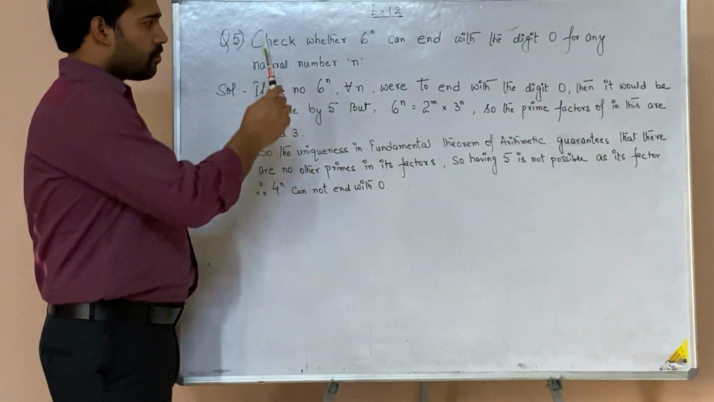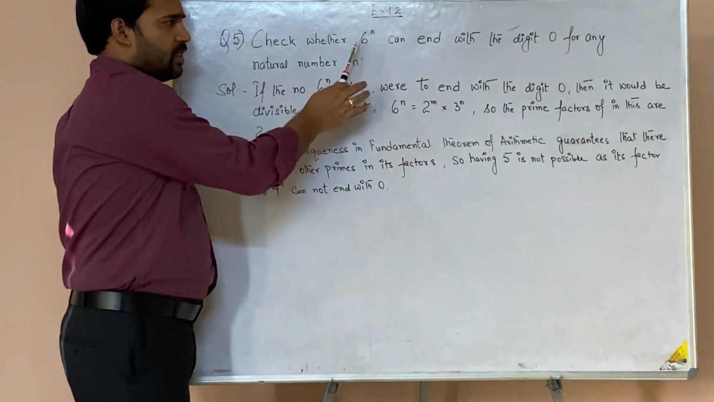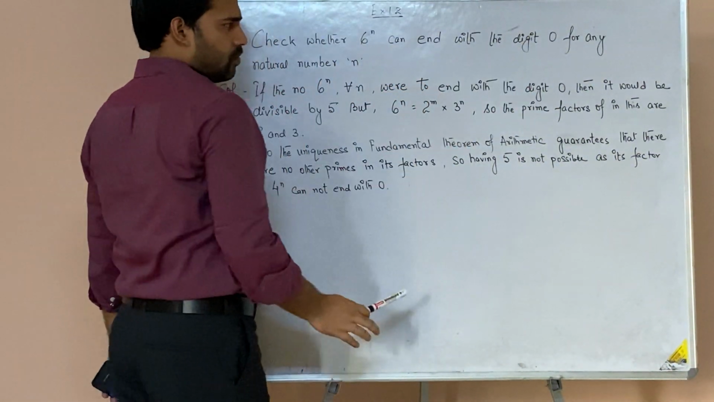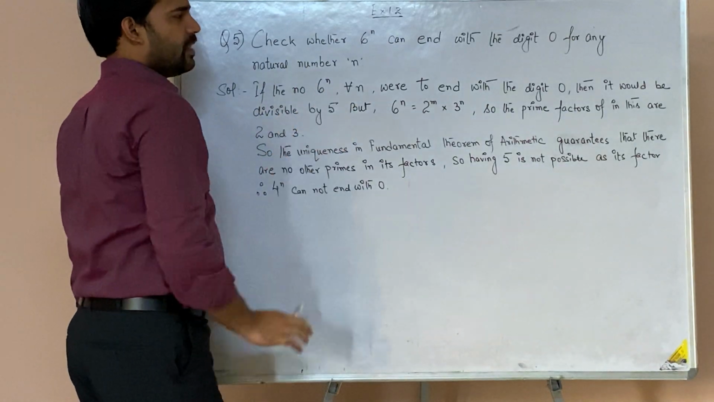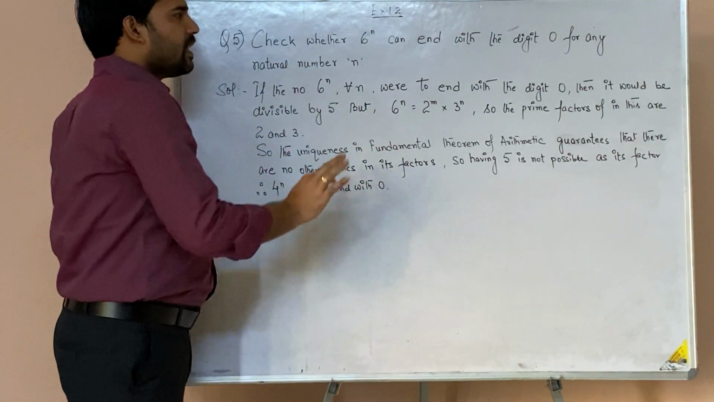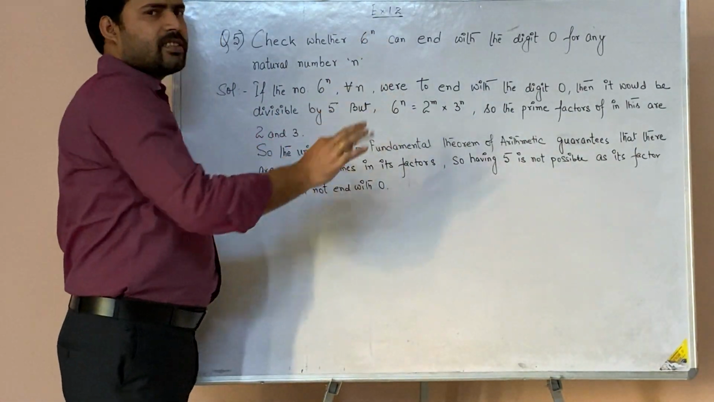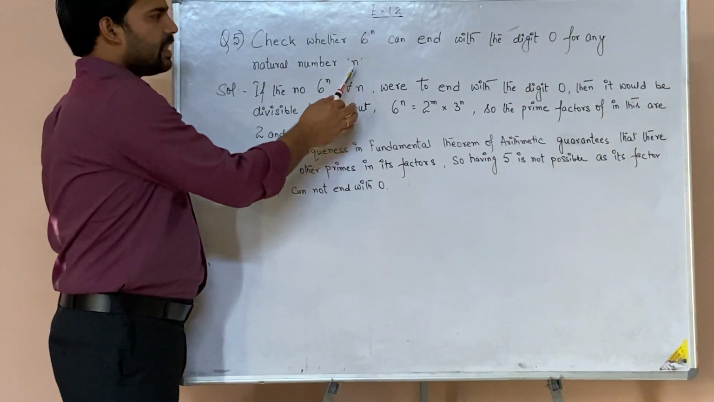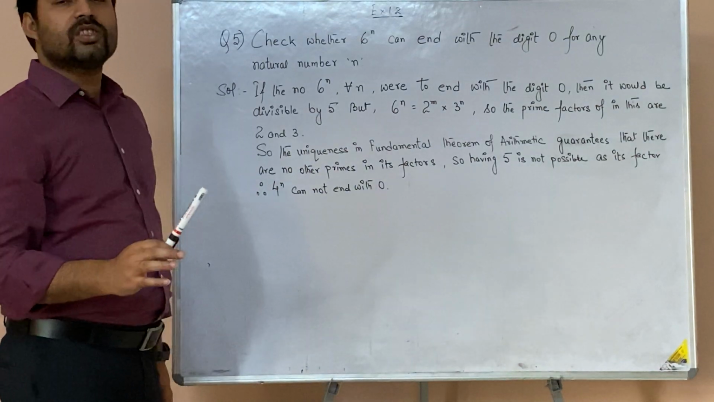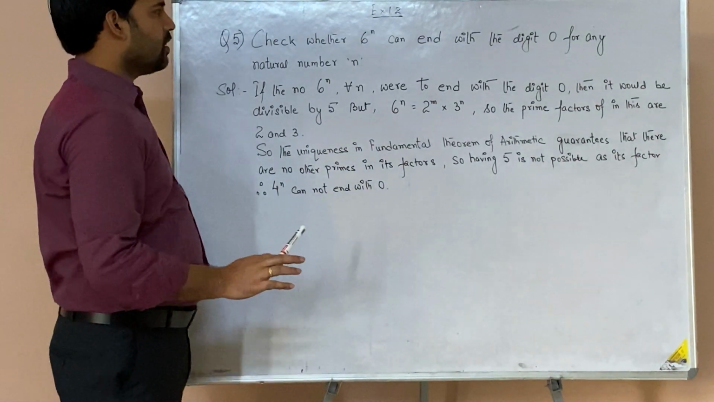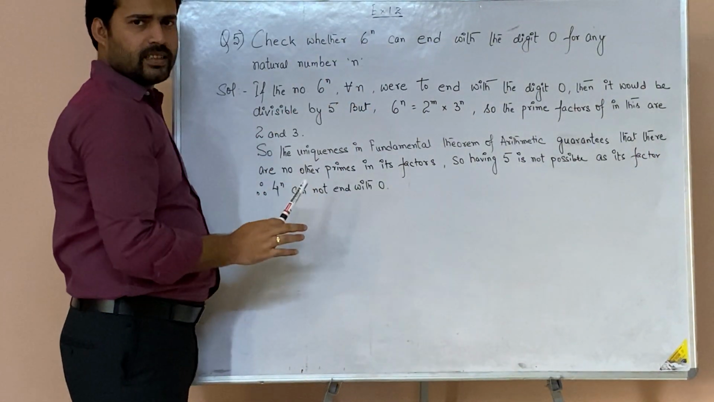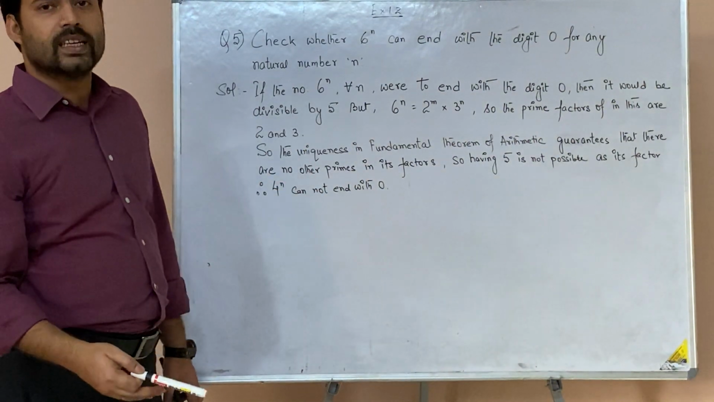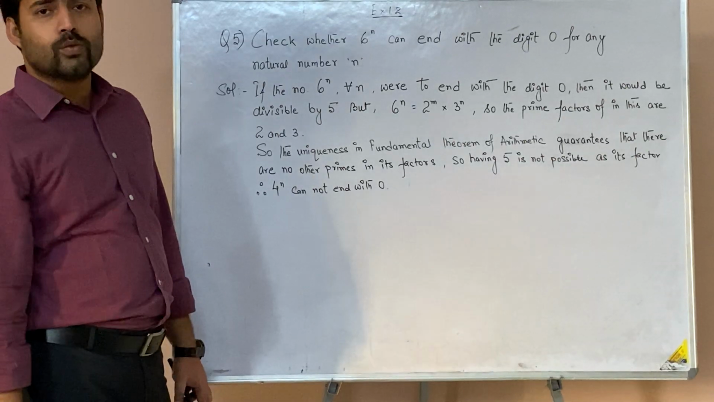We are asked to check whether 6 to the power n can end with the digit 0 for any natural number n. If I consider n to be any natural number, that is 1, 2, 3, 4 till infinity, then we need to check 6 to the power 1, that is 6, 6 to the power 2, 36, 6 to the power 3, 216,